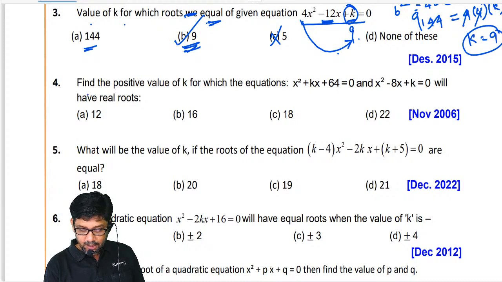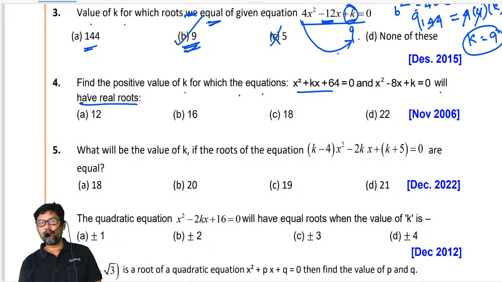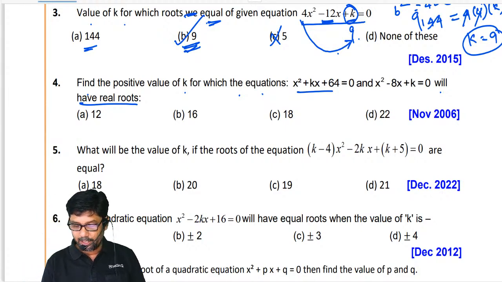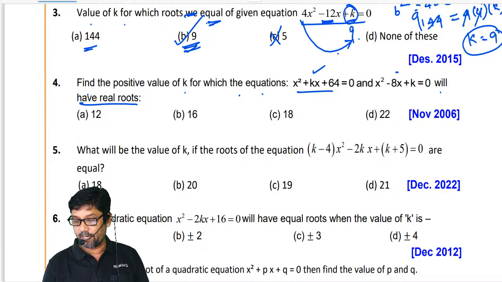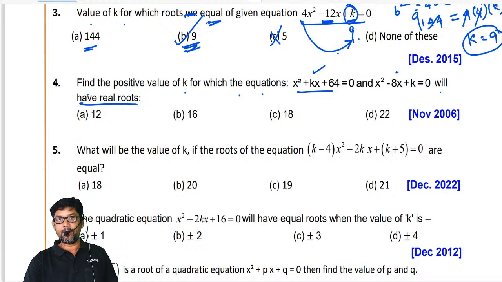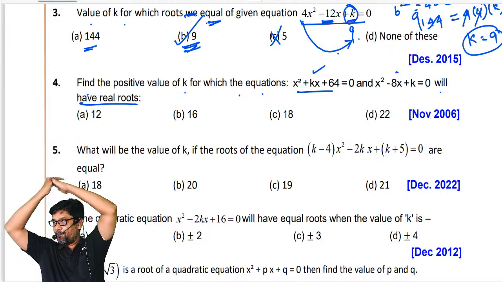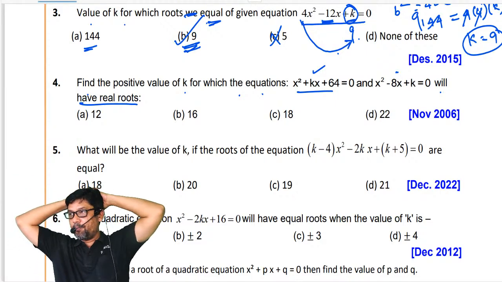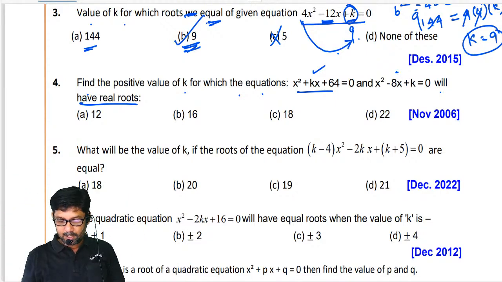Now, see, find the positive value of k for which the equations will have real roots. We need to find the value of k so that you will have real roots in both the equations. Both the equations will have the same value of k. I am not going to write anything. I would like to use the trial and error method. Where is the hint? I'll tell you.